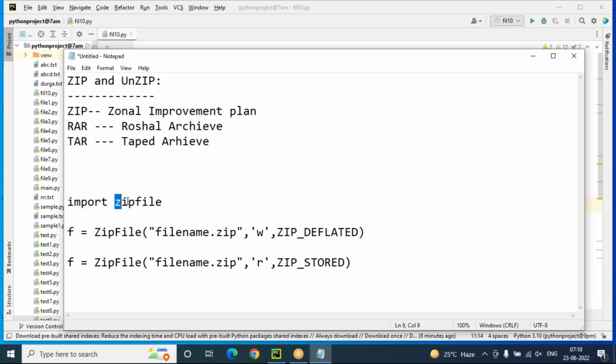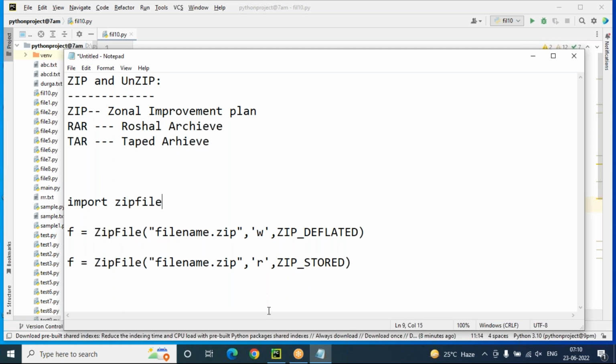And make sure that zipfile in all small letters is the module name, and here Z capital, F capital is the class name. Module name and class name are both there here. This is different. This is different.